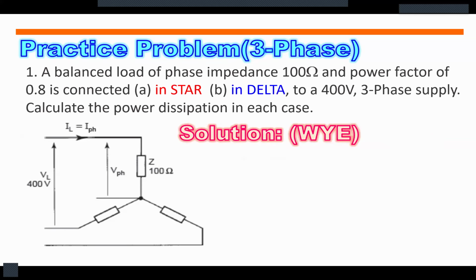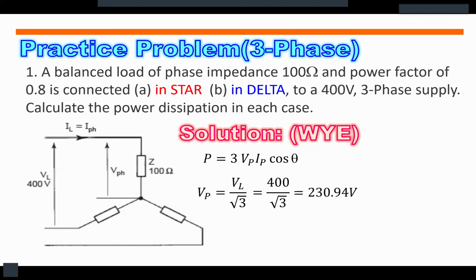So using our equation, power is equal to 3 multiplied by the phase voltage multiplied by the phase current multiplied by the cosine theta. So let us solve for the phase voltage. Since this is a Y, phase voltage is equal to line voltage divided by square root of 3. So substitute 400 all over square root of 3, and we will get 230.94 volts for the phase voltage.